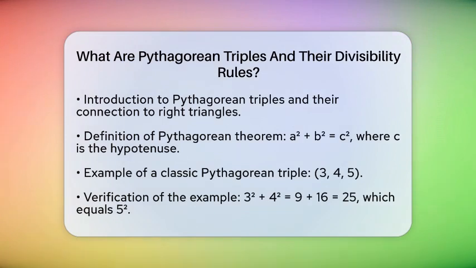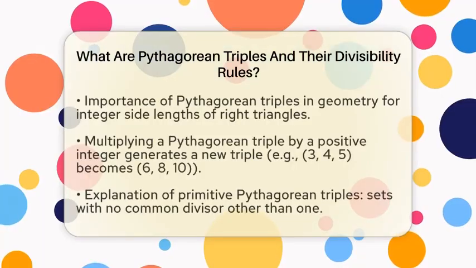Pythagorean triples are groups of three positive integers that follow a special relationship defined by the Pythagorean theorem. This theorem states that in a right triangle, the square of the length of the longest side, known as the hypotenuse, is equal to the sum of the squares of the other two sides. In mathematical terms, if we label the sides as a, b, and c, the equation is a squared plus b squared equals c squared.